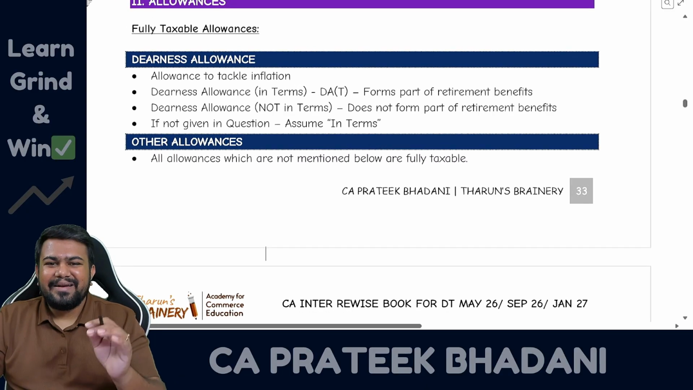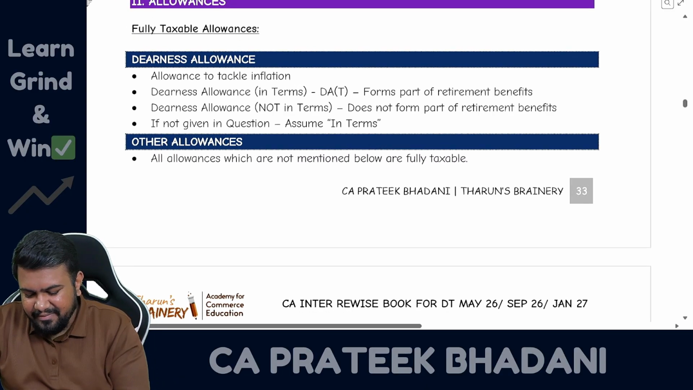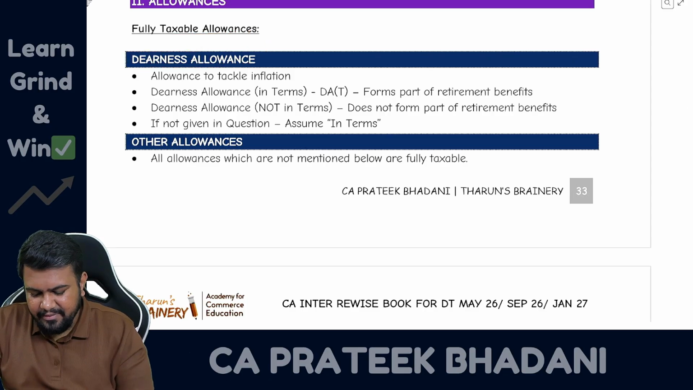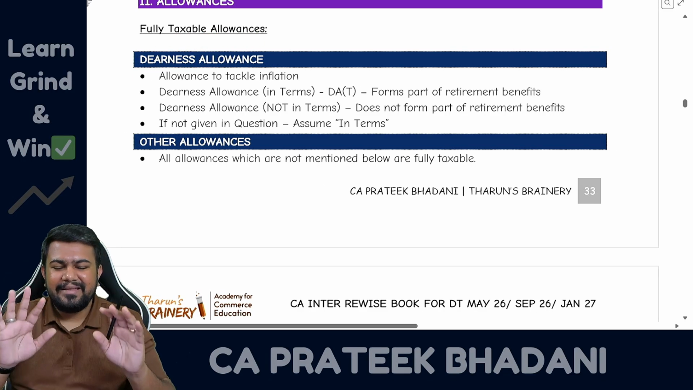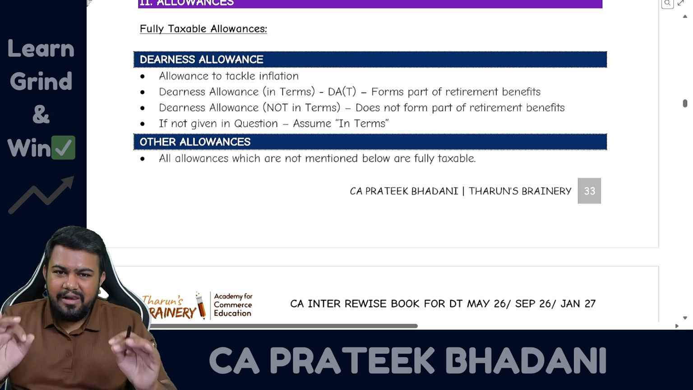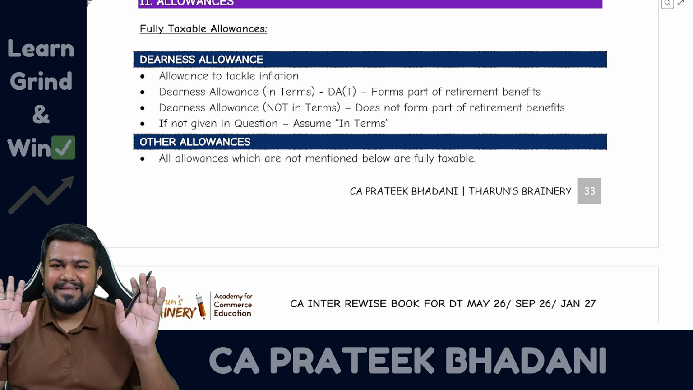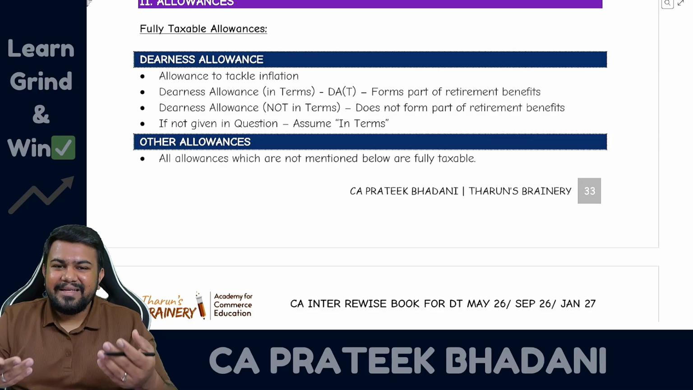Okay, coming back to revision. Fully taxable allowances. The first allowance that I want to discuss is dearness allowance. If you find it in the examination, it is always fully taxable. There is no exemption for dearness allowance. But why are we learning it separately?